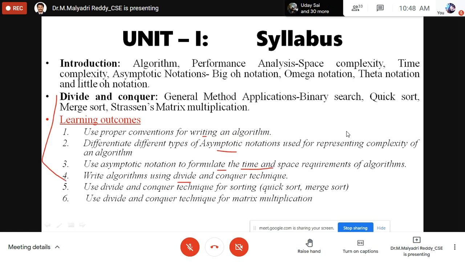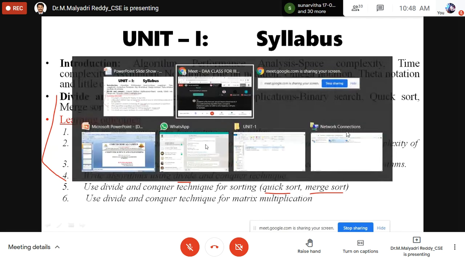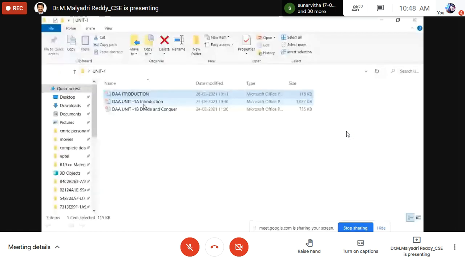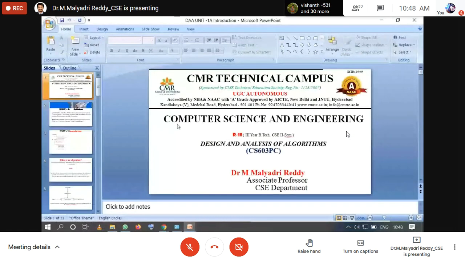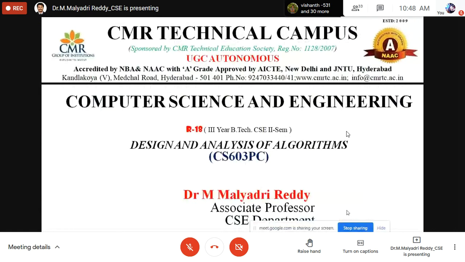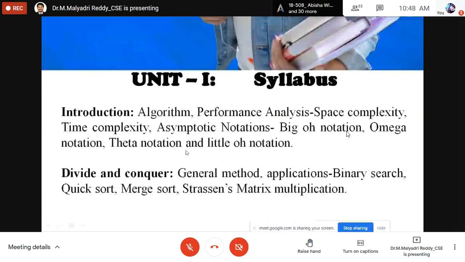How to implement quick sort and merge sort, how to differentiate Strassen matrix multiplication from the general multiplication. These are all very simple problems in the first unit, but you have to know how to write the algorithm. If you understand the basic concept of the algorithm to implement, you can easily write it. Suppose I give an example. Again, I will explain. First, once you listen.